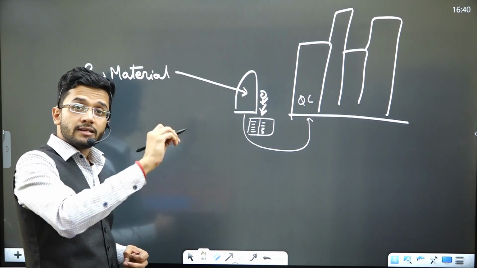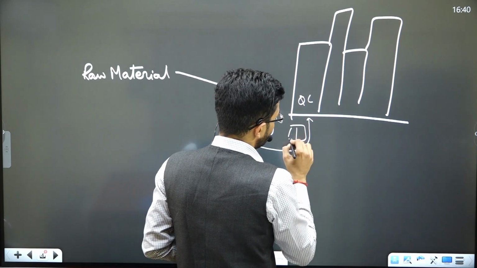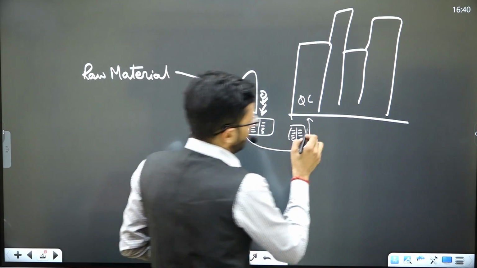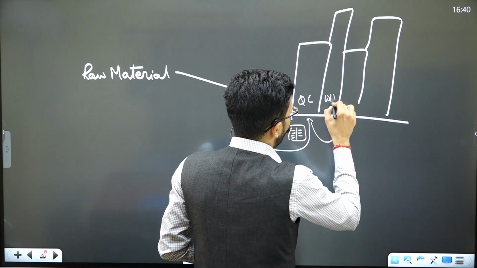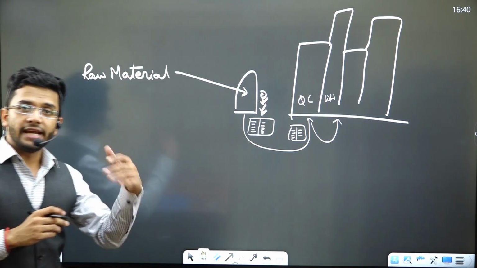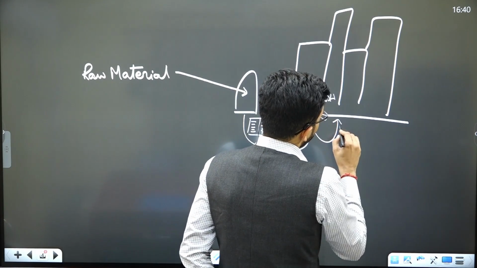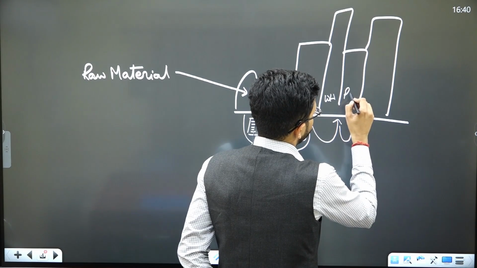There is a recording in the quality control department that this much goods have been received for quality control. Then after quality control is done, these goods are moved to the warehouse. Again, at the gate of the warehouse, there is a recording of how many goods have come into the warehouse.